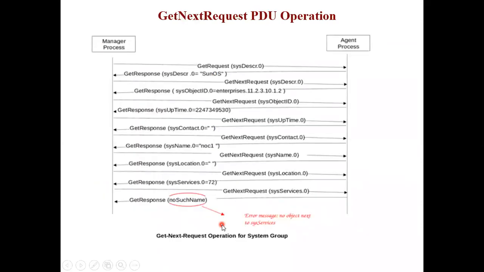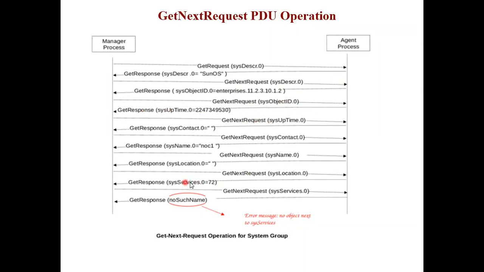Similarly, we have the next one, which is the get next PDU. Okay, so this almost remains the same. So first I sent get request, system description, and I am getting a response. Then I am sending get next request, asking for the next system description. Okay, so the next PDU is the get next request system description. So he is giving the response. Then get next request for the system object ID. So he is giving that ID.